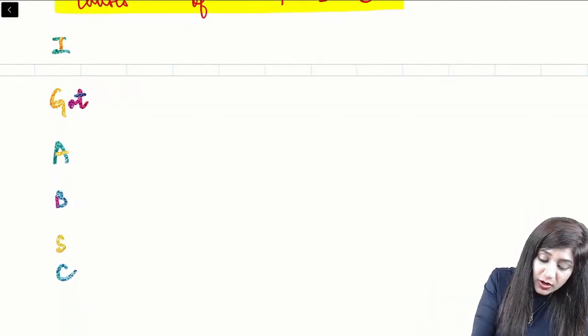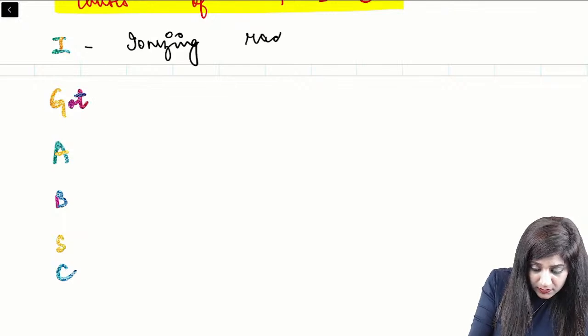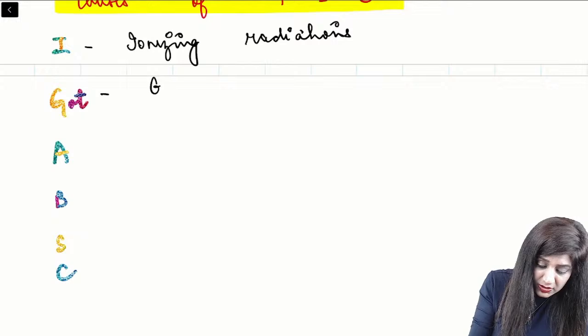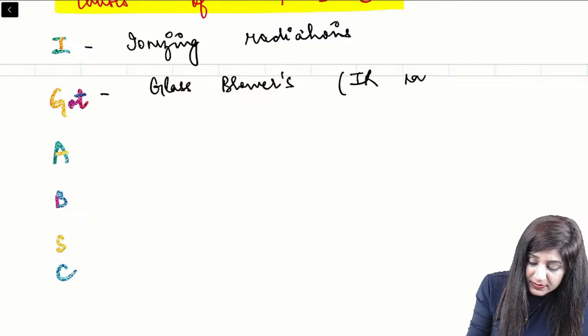So I for ionizing radiations. And then we have G for glass blowers cataract, which occurs due to infrared rays.